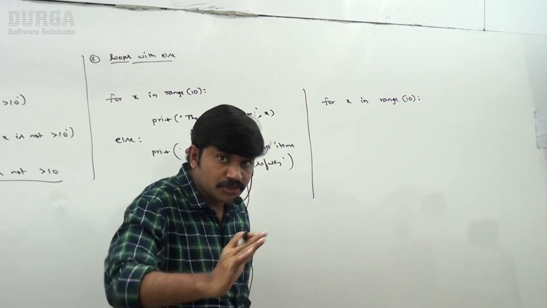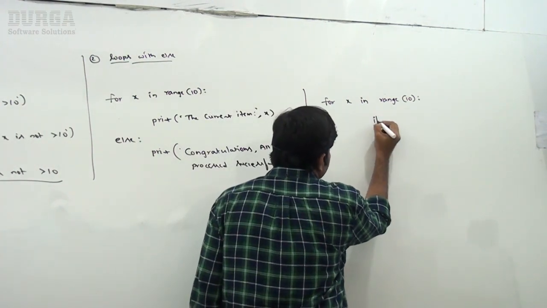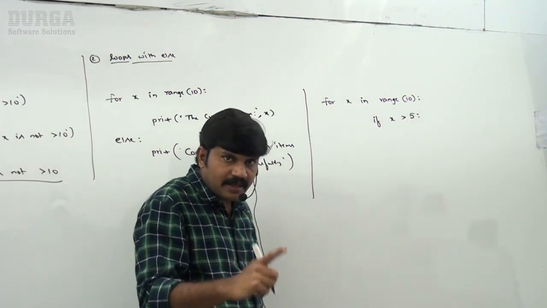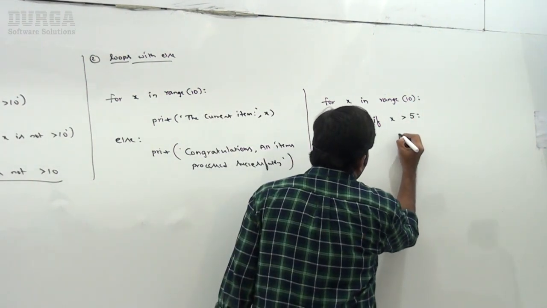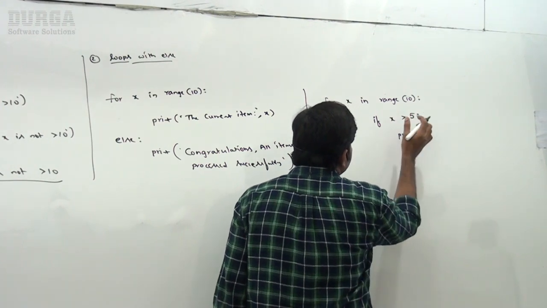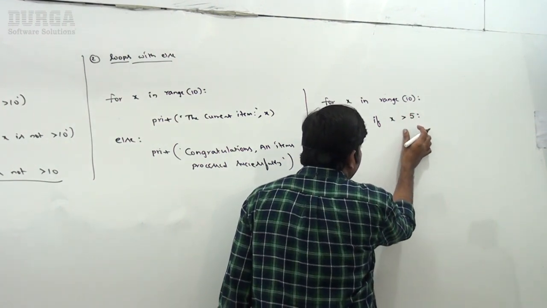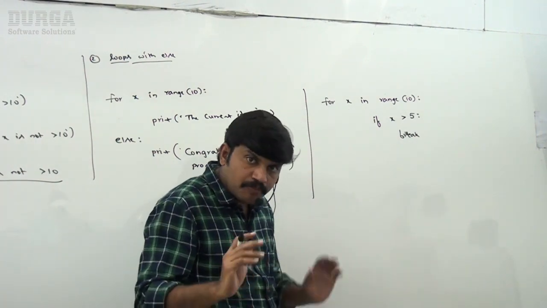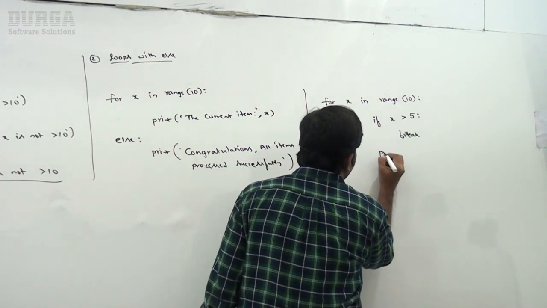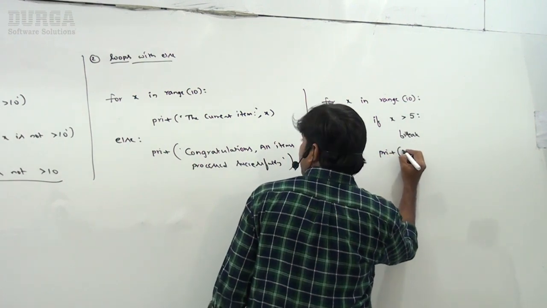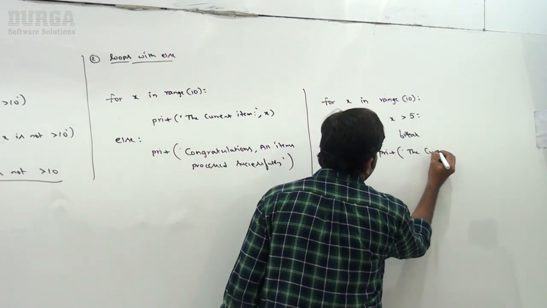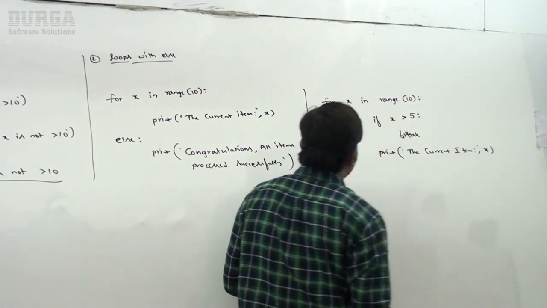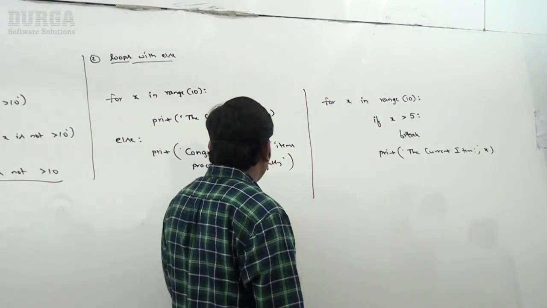So range of 10 means 0 to 9. If x is greater than 5, can you please break, sir? If x value is greater than 5, please break. Otherwise, can you please print the current item is x. The current item is x, like this I'm taking, sir.